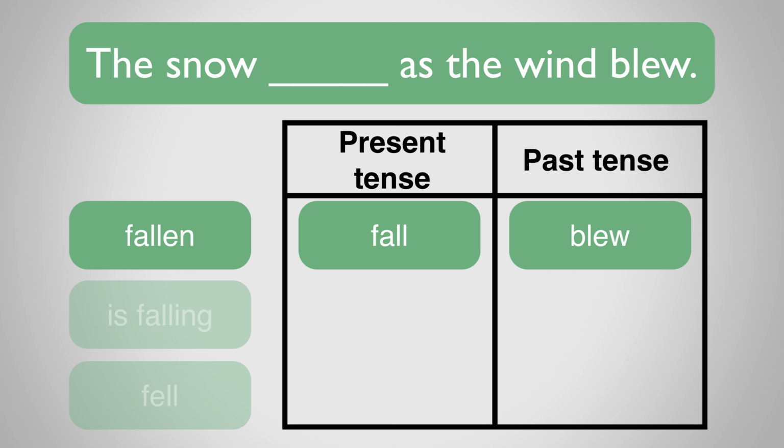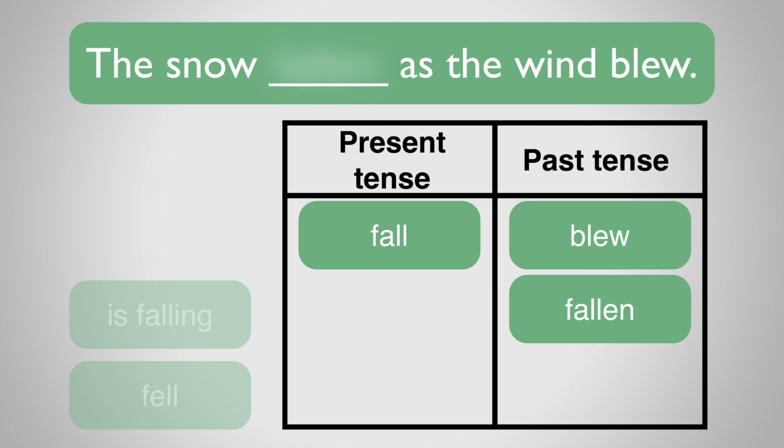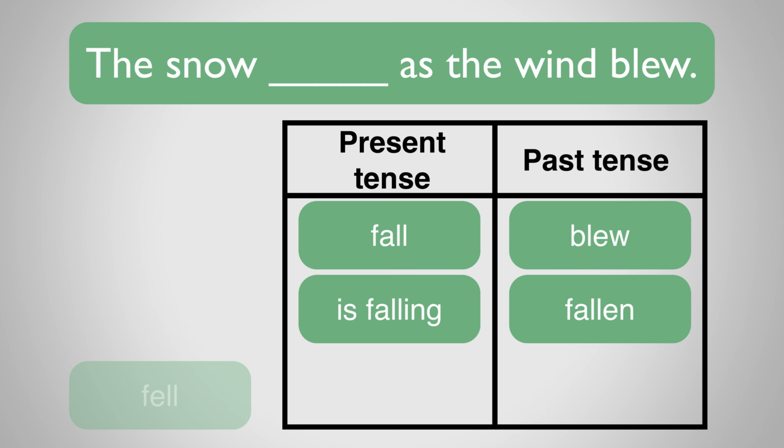Fallen. Well, this sounds like it could be in the past tense, so let's try it out. The snow fallen as the wind blew. Again, it just sounds odd, so it's clearly not right. Now let's try is falling. Well, this is in the present tense, so we know that's no good, as we want the past tense. Okay, final one. Let's try fell.